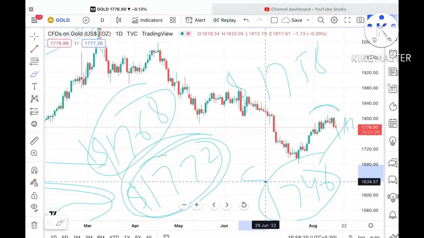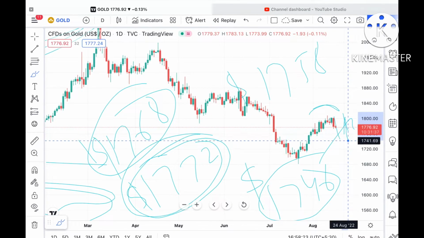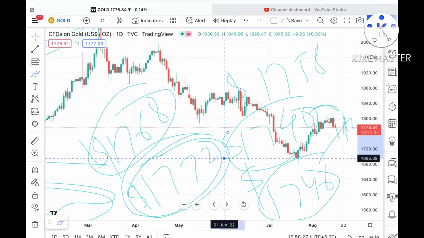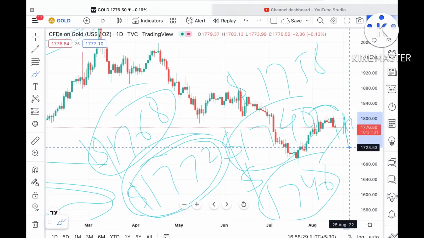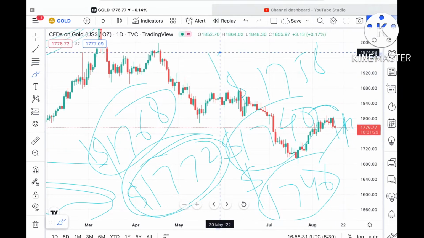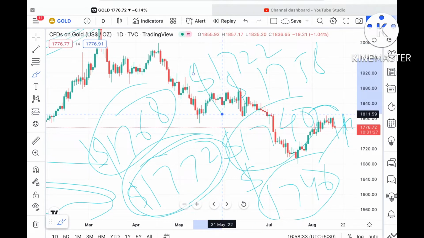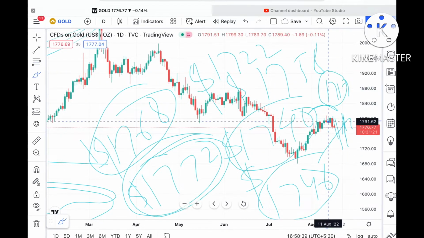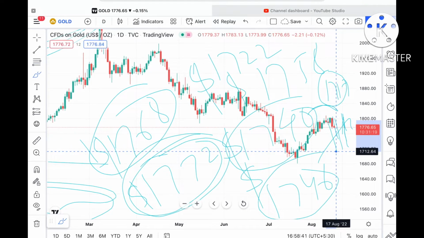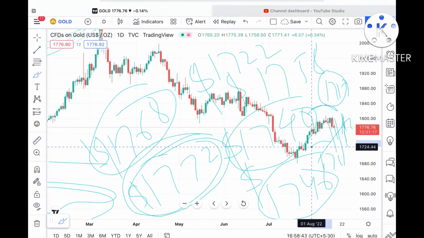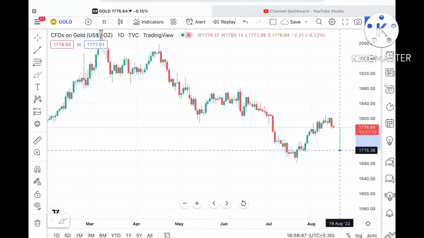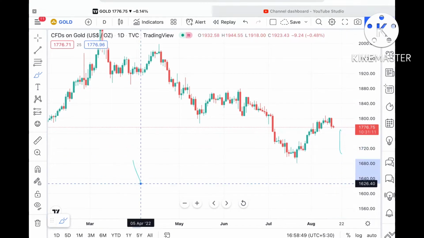If that level goes down, then we can see it touch a level of $1746. Once the price falls below that level, it can fall further low towards a level of $1740. If the price falls below that level, it can touch a level of $1722. Suppose the price falls below that level, then it can fall further low towards a level of $1717, and from there it can touch a level of around $1711.